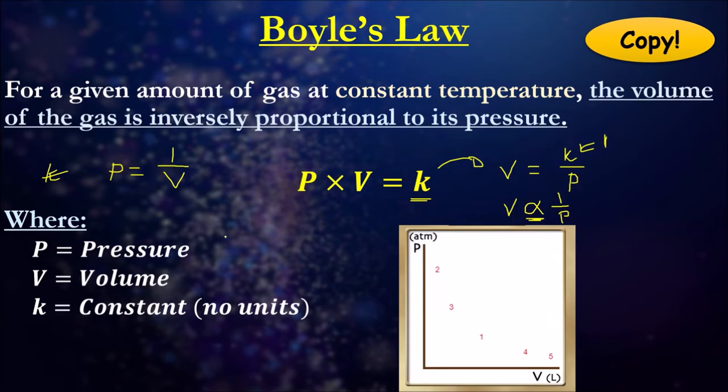Okay, the SI unit for pressure in this case is usually given in kilopascals. We do have some questions that aren't kilopascals, but that's okay. We have volume, which is always given in liters. So there you have that. So pause this video now if you want to copy down the notes.